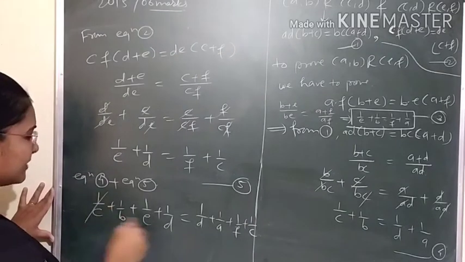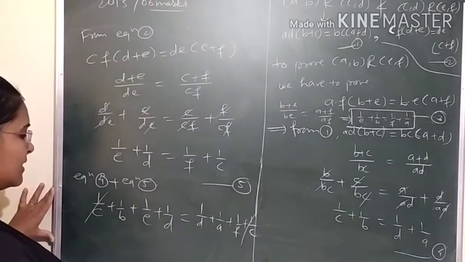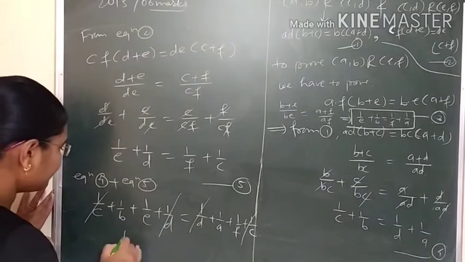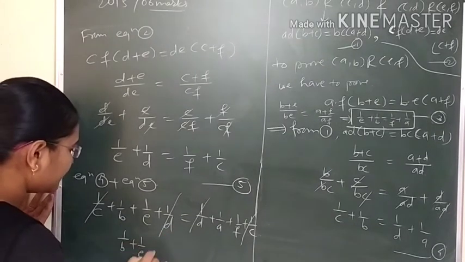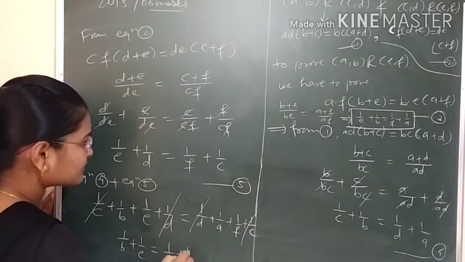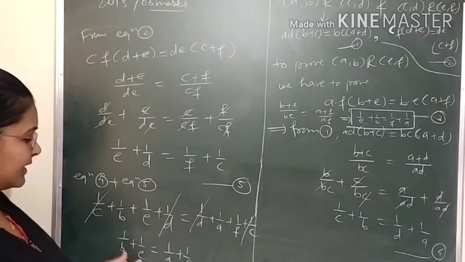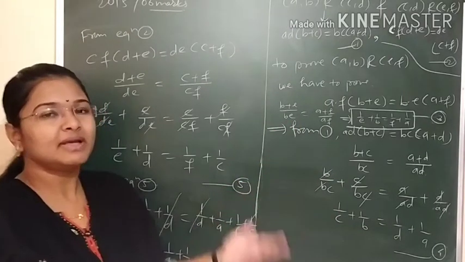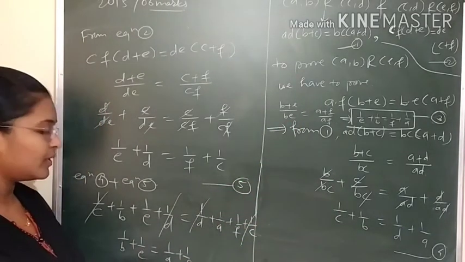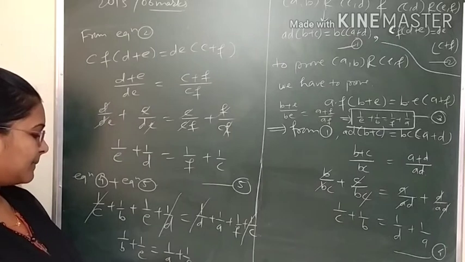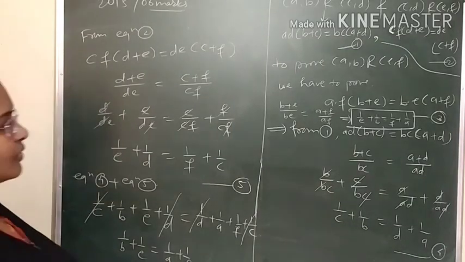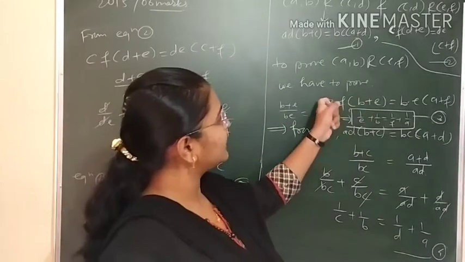Now 1 by C will get cancelled. 1 by D and 1 by D will get cancelled. What it will be? 1 upon B plus 1 upon E equals 1 upon A plus 1 upon F. Getting? And addition is commutative. So this 1 upon E plus 1 upon B is nothing but 1 upon B plus 1 upon E equals 1 upon A plus 1 upon F. Getting? So if you don't want to write this in this form, we'll keep it as it is.